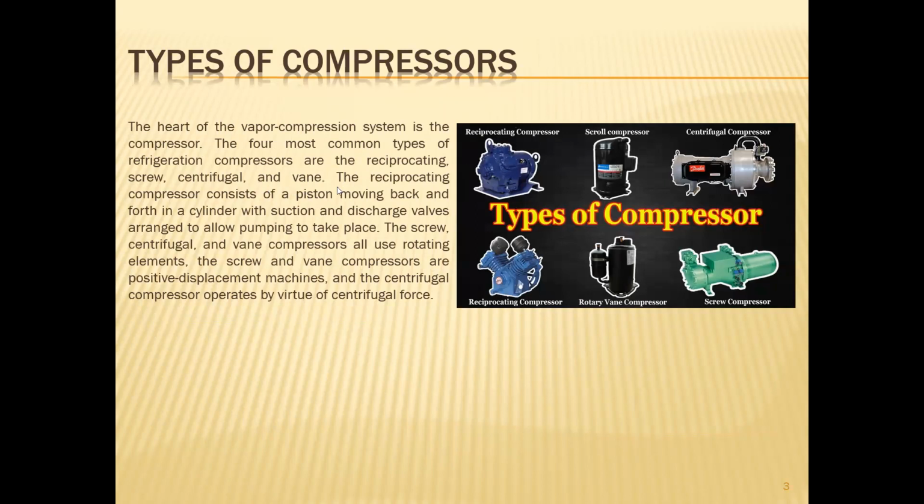Okay. So the reciprocating compressor consists of a piston moving back and forth and a cylinder with suction and discharge valves arranged to allow pumping to take place. Okay, so the screw, centrifugal, and vane compressors all use rotating elements. The screw and vane compressors are positive displacement machines, and the centrifugal compressors operate by virtue of the centrifugal force.